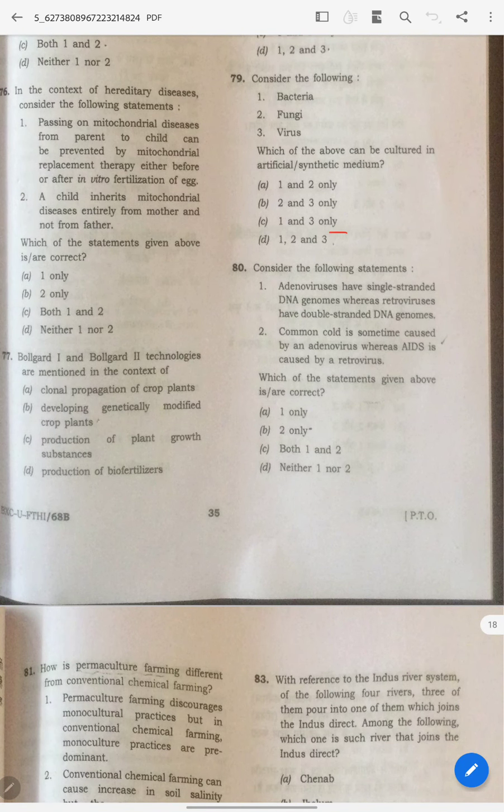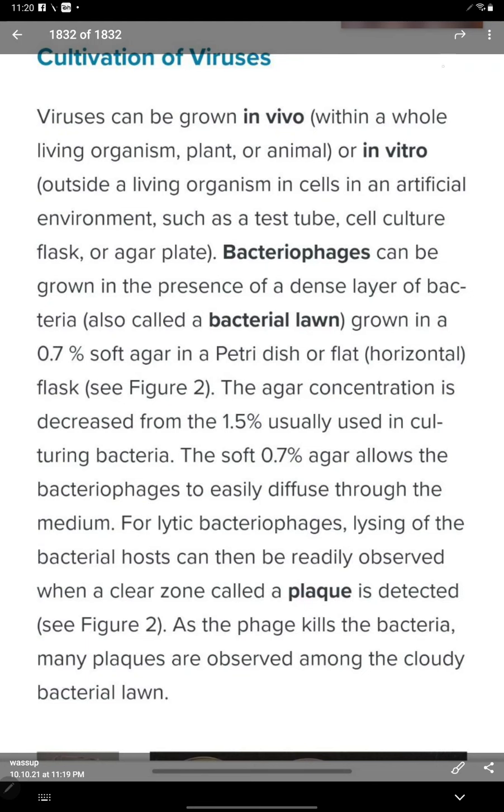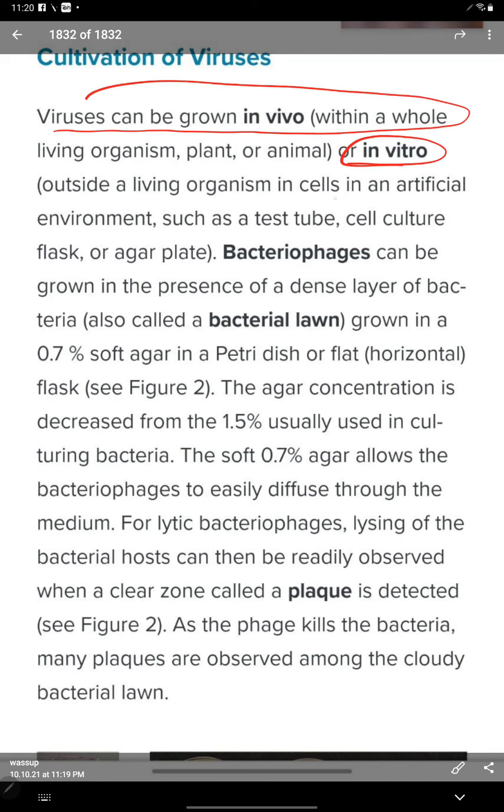Answer for this is D. I know some people have given only 1 and 2, but virus also can be artificially cultured. You can Google, you will get the answer. Actually, I can show you a pic also. Wait. Virus can be grown in vivo or in vitro in an artificial environment, like bacteria.